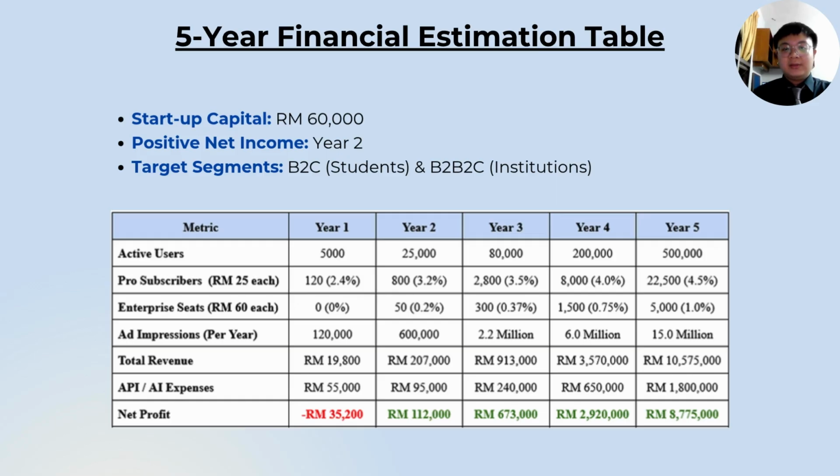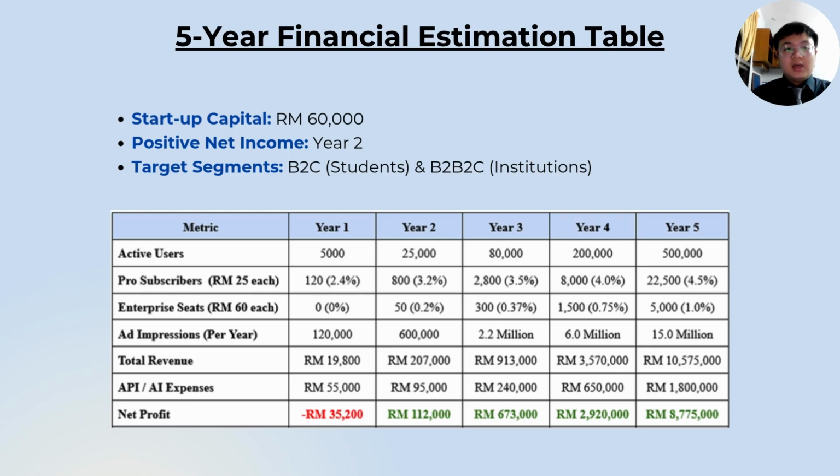This is the 5-year financial estimation table. From startup capital, there are a total of 60,000 ringgit. The positive net income will be in year 2 and the target segment will be separated into B2C for students and B2B2C for institutions. In year 1, the project will focus on product validation and referral acquisition.